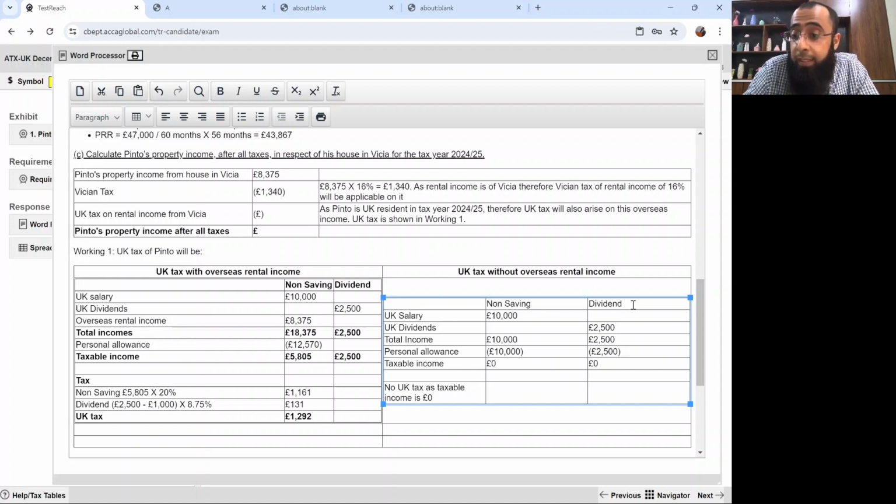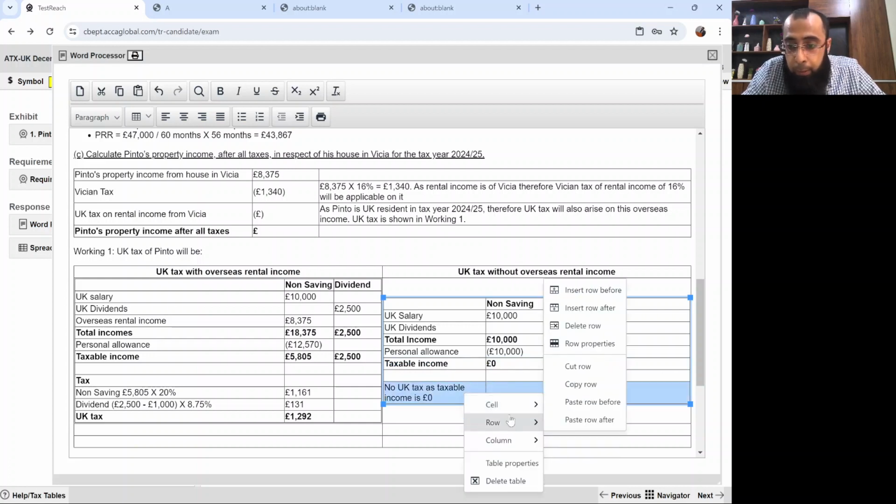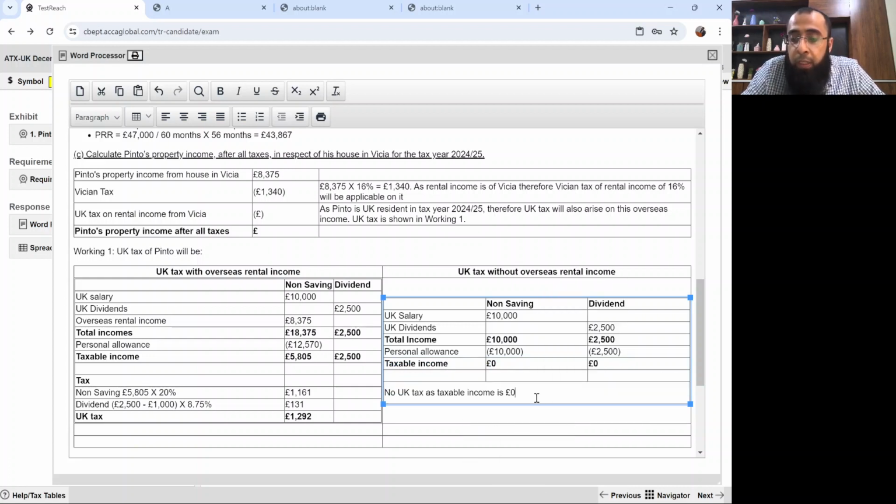Just have some patience and listen to me. Believe me, I'll repeat each and everything again so it will get very much clear. Okay. So now, in this case, there is no UK tax as the taxable income is 0.